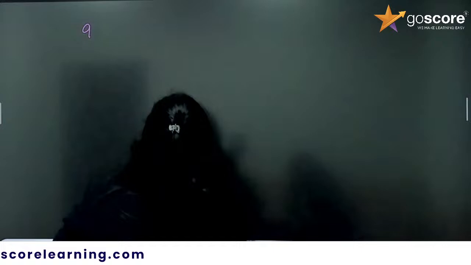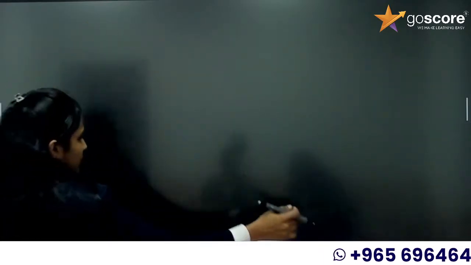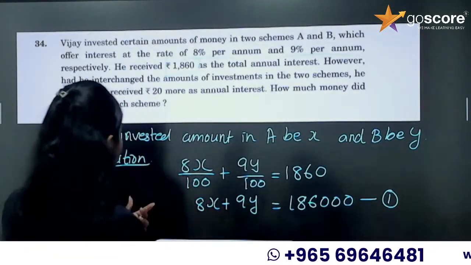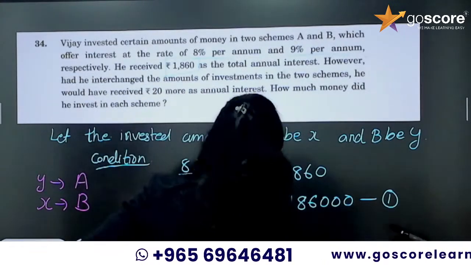I will use another color, that is a bit dull color, so I will be using yellow. Okay, so what is the condition? First one is x in plan A and y in plan B. Now reverse.